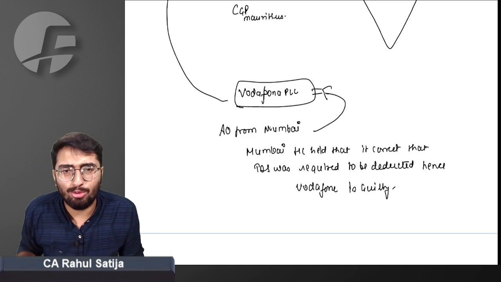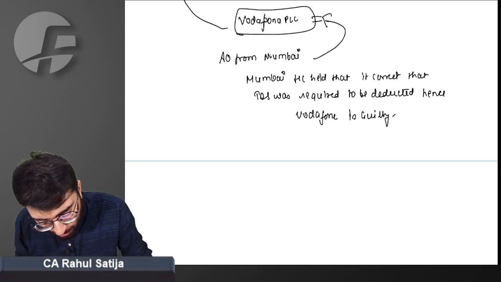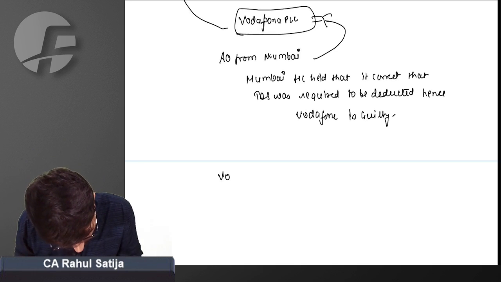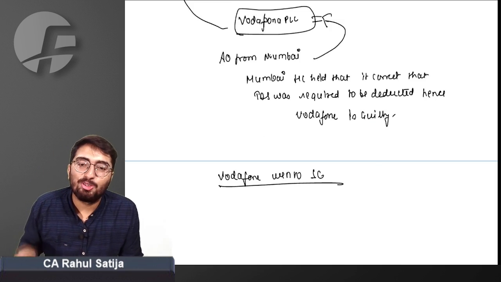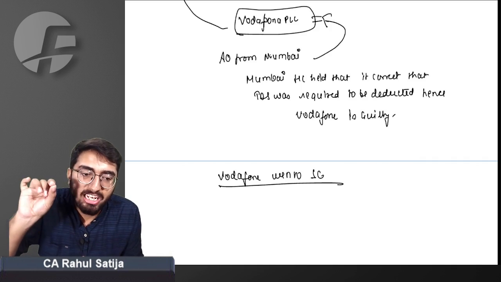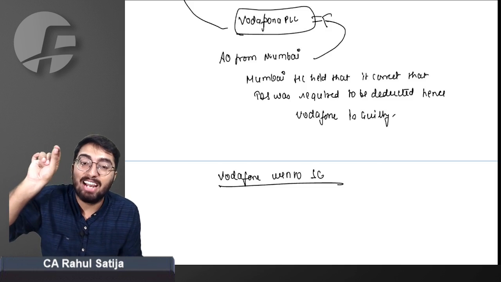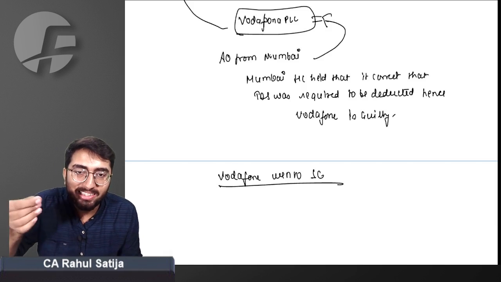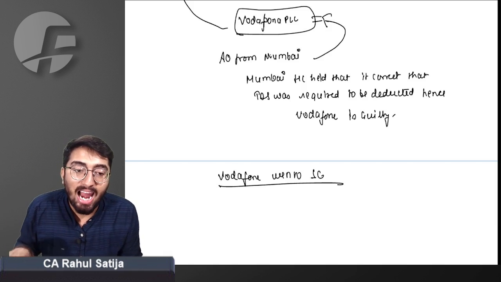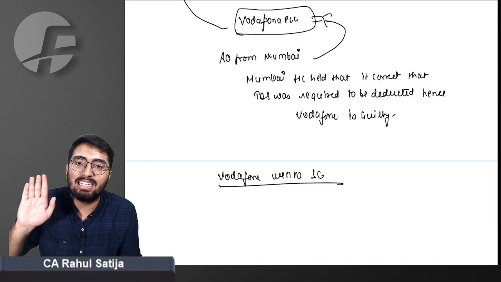What could Vodafone have done in that situation? Vodafone went to the Supreme Court. And what did the Supreme Court do, do you know? The Supreme Court said that since you don't have any provision for taxing such transactions, Vodafone was not required to deduct TDS and Vodafone is not guilty. The Supreme Court overturned the decision of the Mumbai High Court. There was no tax incidence in this transaction.